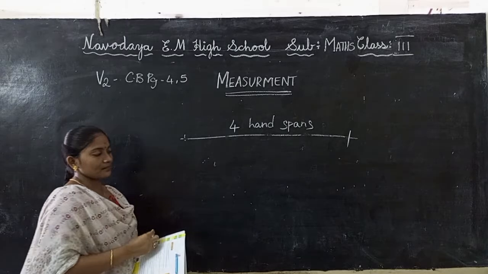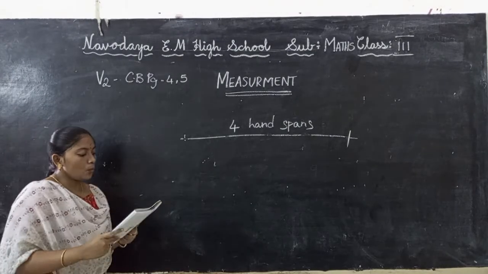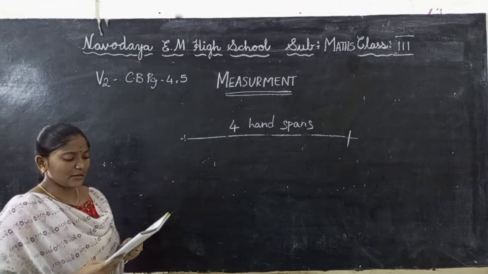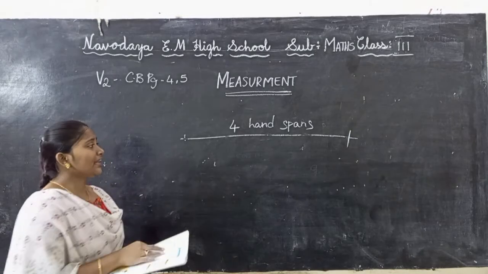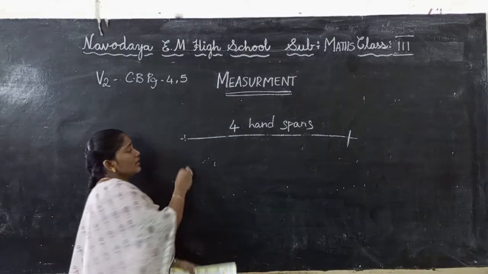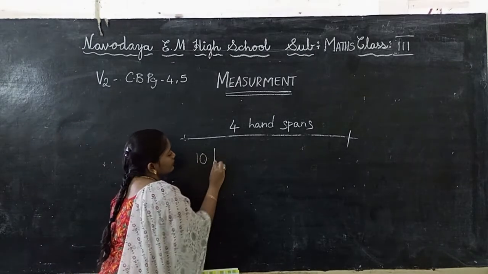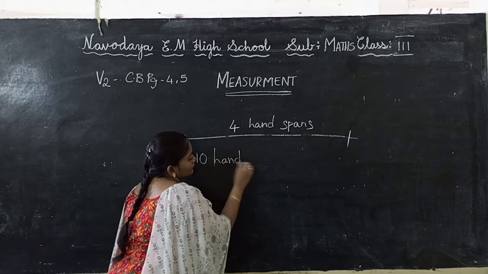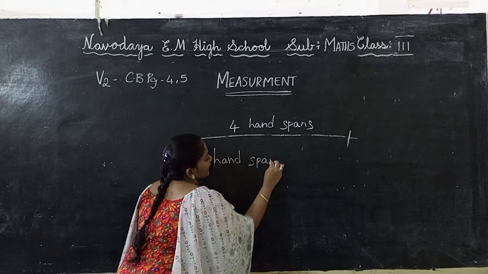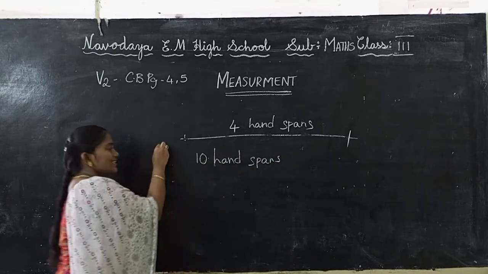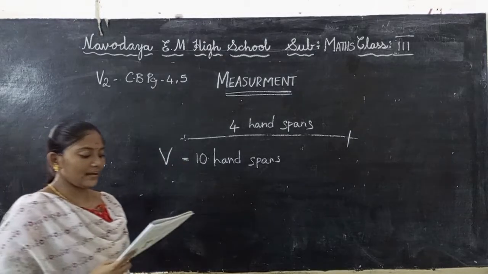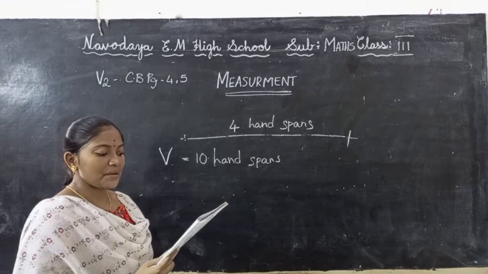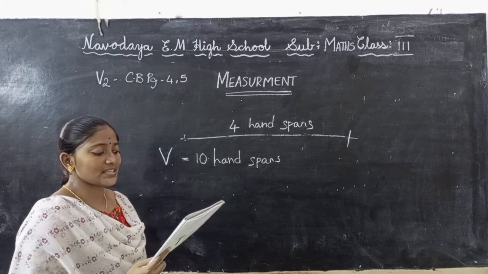Now see, Venu's father, who was observing him, asked what is the length of the window. Venu said 10 hand spans. Whose hand is that? Venu's hand.